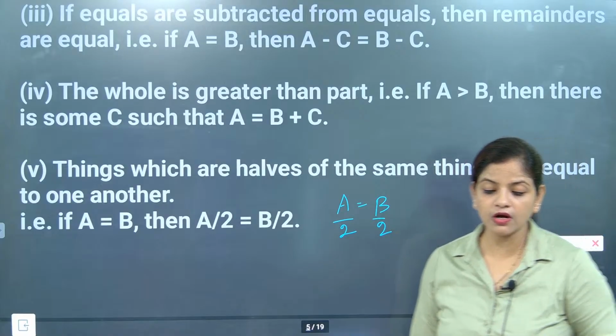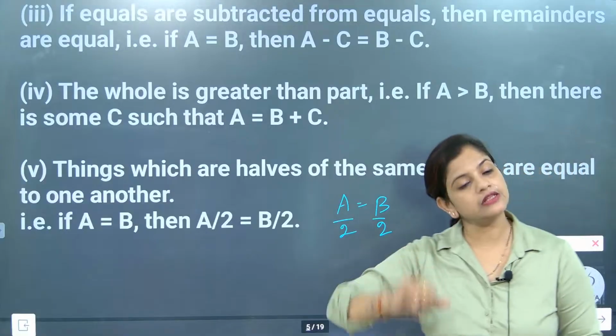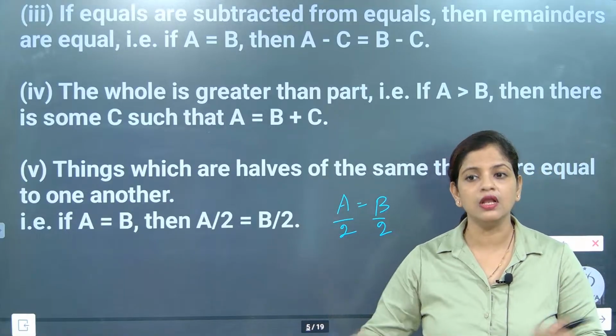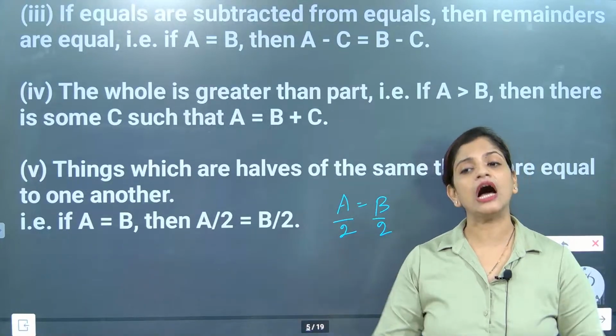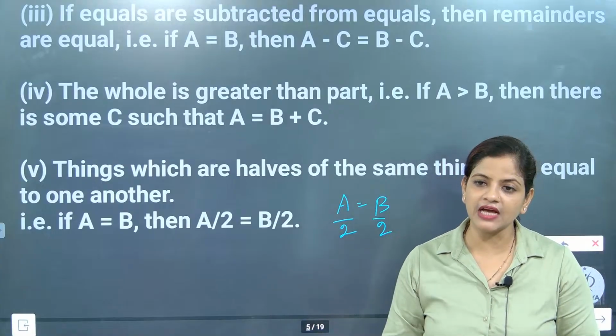Are they equal or not? Yes, they are equal. Understood? So here is another point we have learned: for quantities which are exactly equal, if we remove 1/4 of it, or 1/3 of it, or half of it, after removing that much part, they will still remain equal.